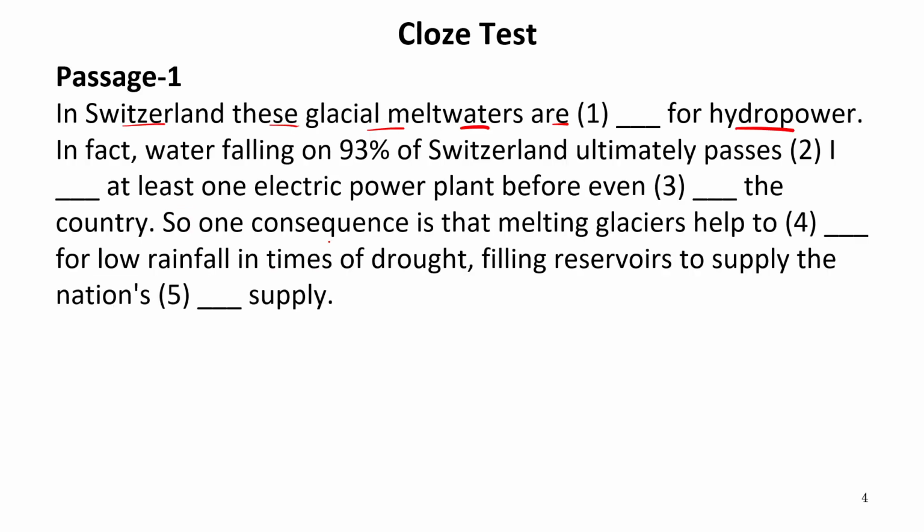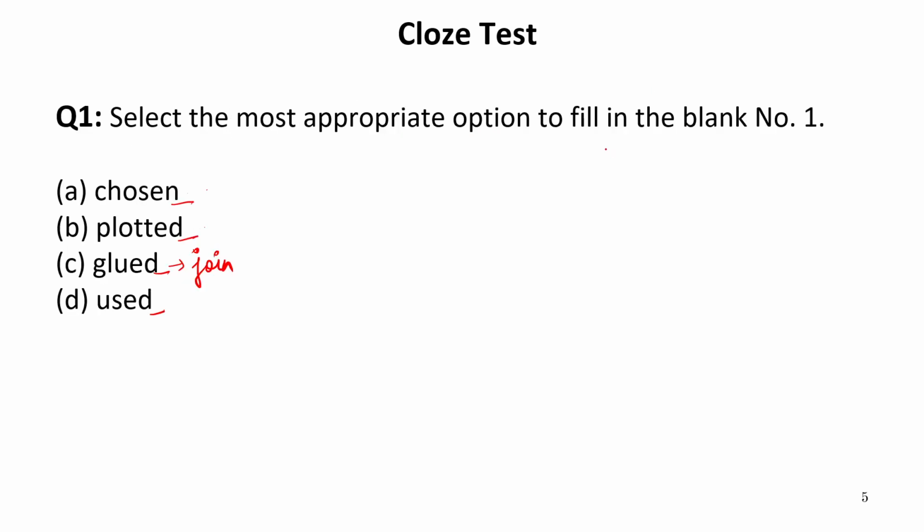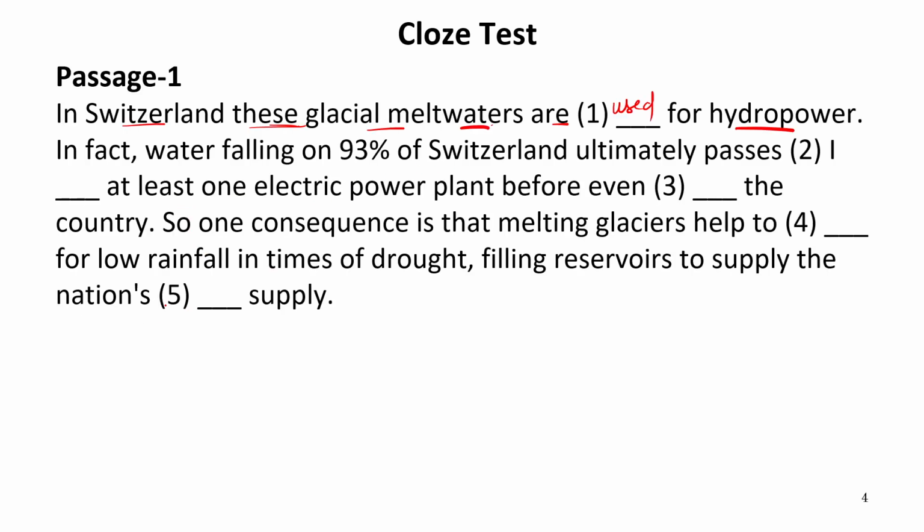Now let us see the sentence again. In Switzerland, these glacial meltwaters are dash for hydropower. It means they are used for hydropower. Only this word is suitable over here. They are not chosen for hydropower. They are not plotted. They are not marked. In fact, they are used because they can be utilized in the process of hydropower.